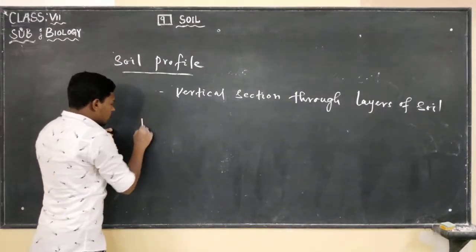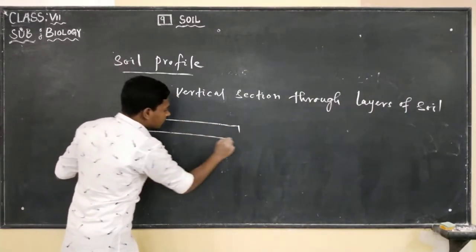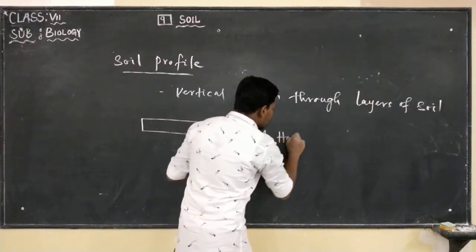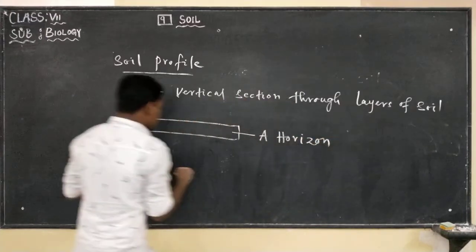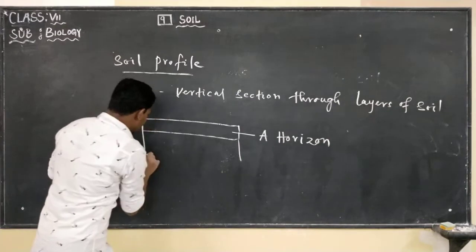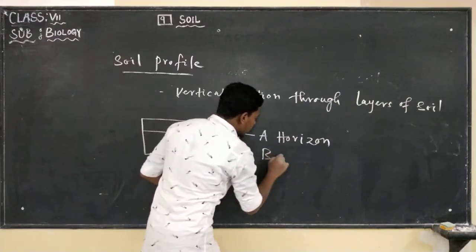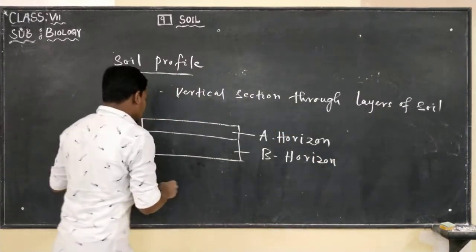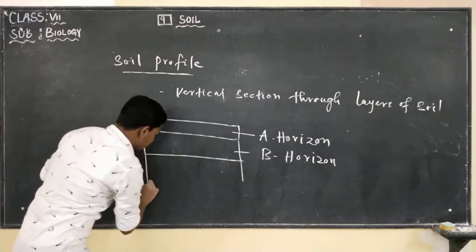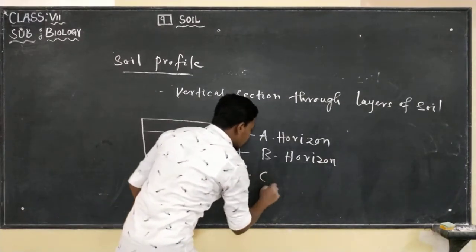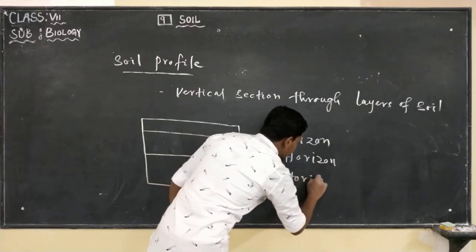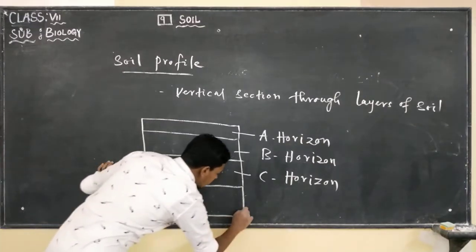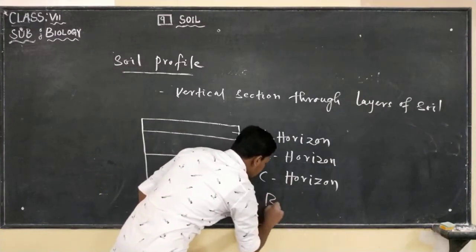The first layer of the soil is known as A horizon. The second layer of the soil is known as B horizon. The third layer of the soil is known as C horizon, and the fourth layer of the soil is known as bedrock.